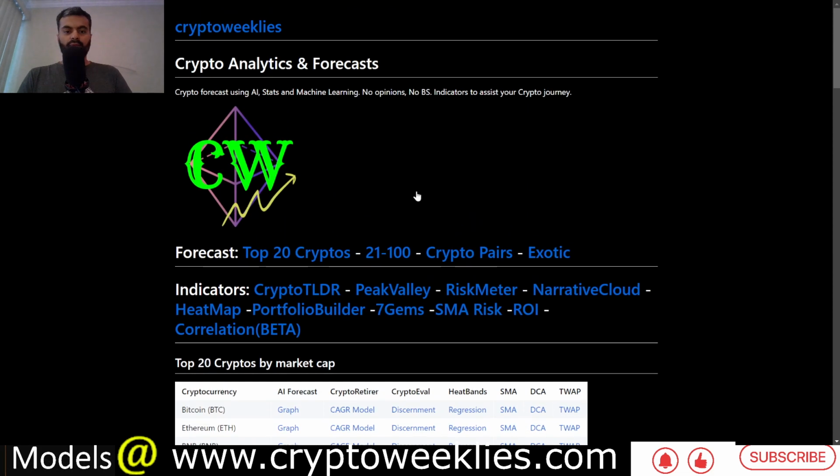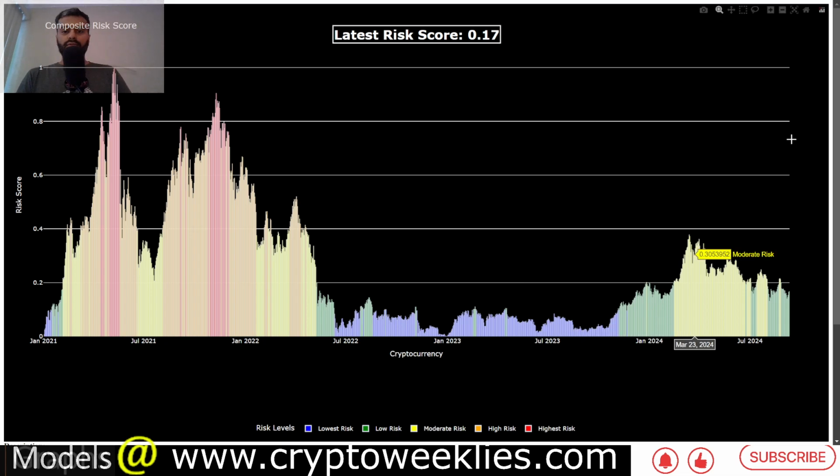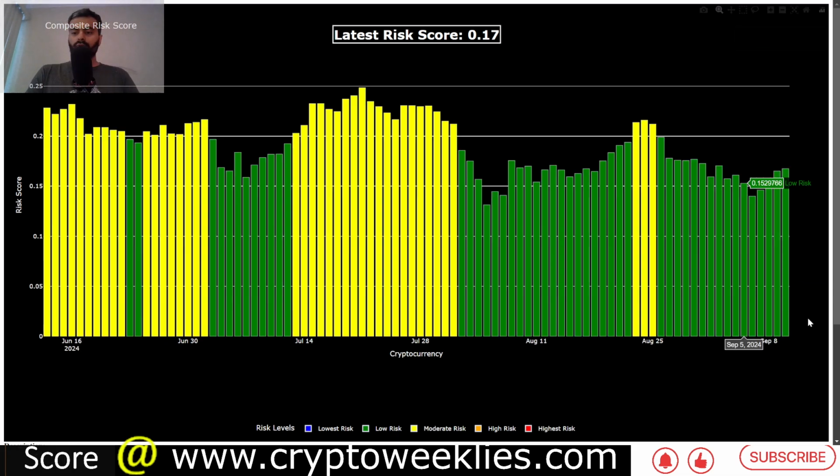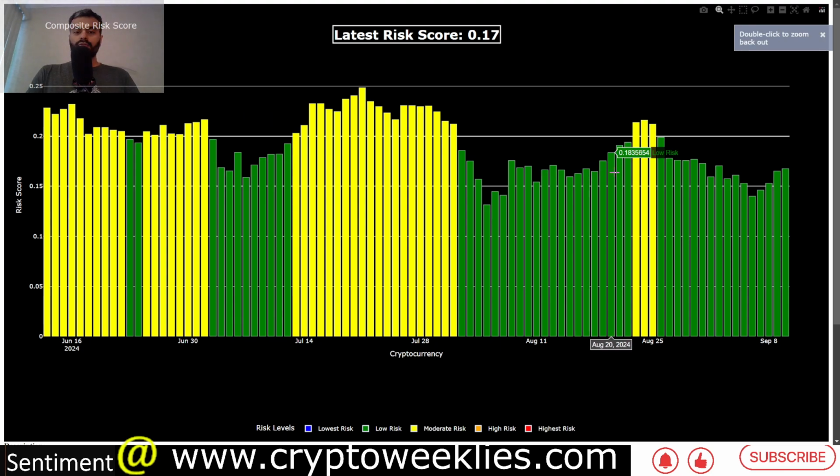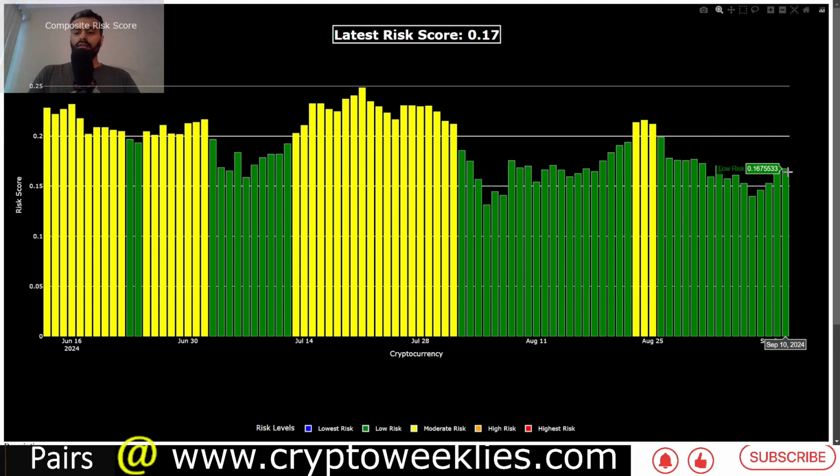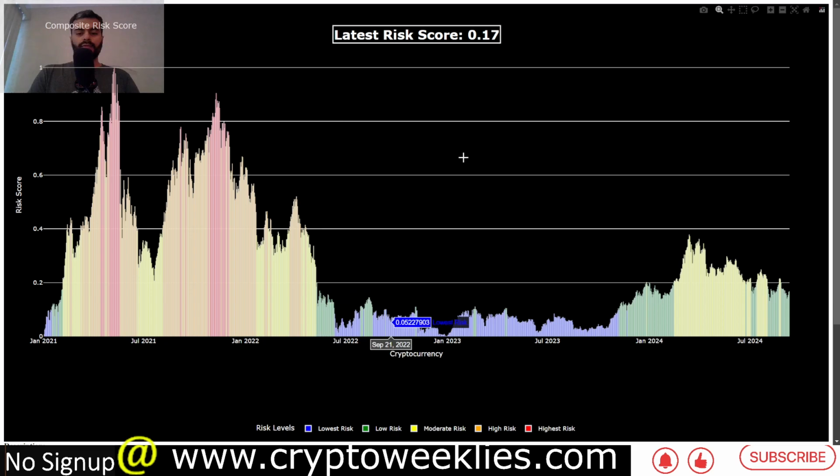In terms of the wider market and its risk level, the latest risk score is at around 0.17, again in the green zone, which is typically a low risk regime, like crypto has exhibited since July of 2024. Most of August and all of September thus far has been in this low risk zone, in the green zone. This peak value analysis calculates risk and normalizes it between 0 and 1. The lower the risk, the better to enter the market. The higher the risk, the better to exit the market.